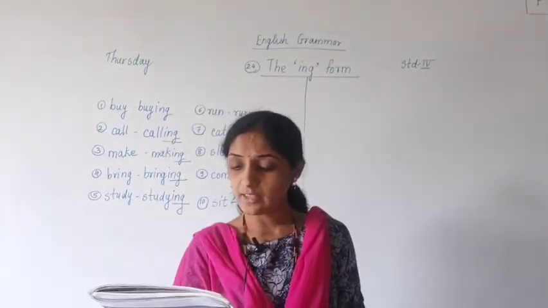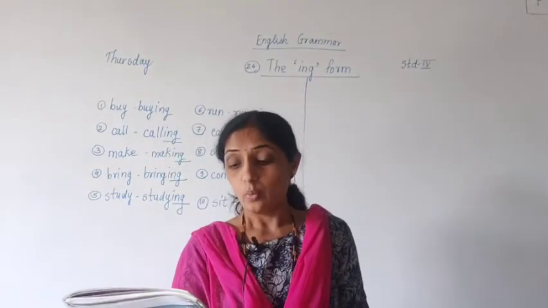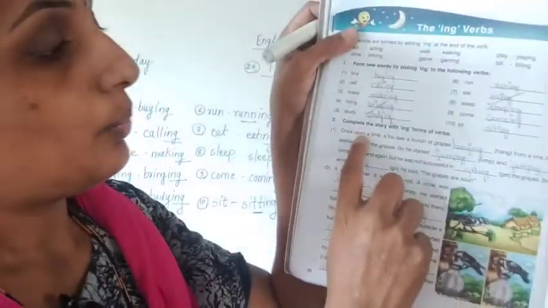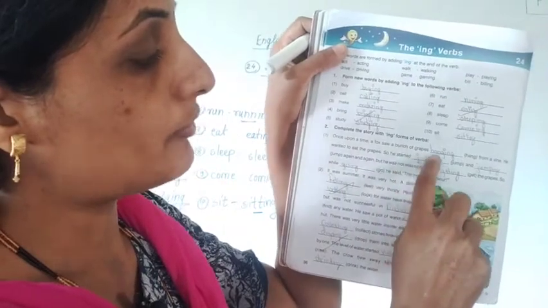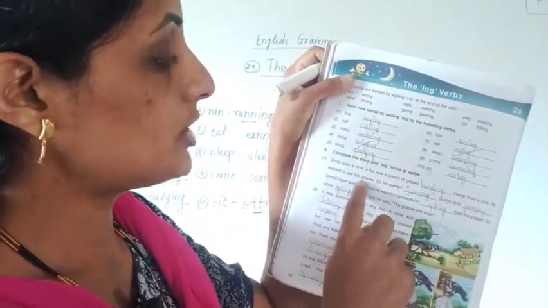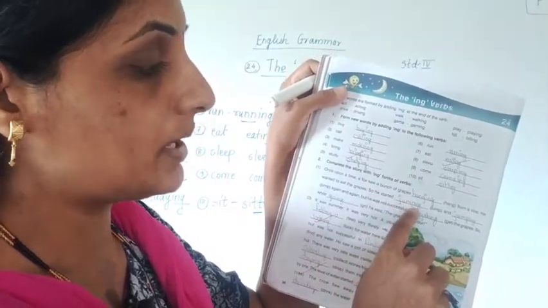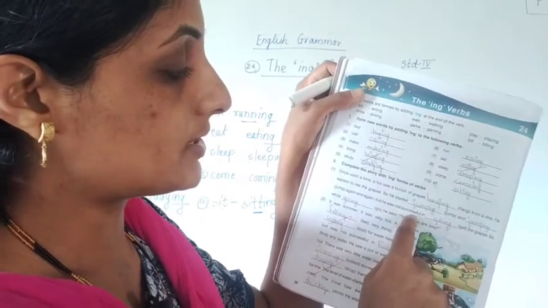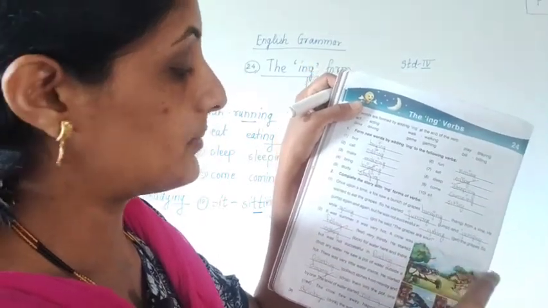Now complete the story with the ing form of verbs. Once upon a time, a fox saw a bunch of grapes hanging from a vine. He wanted to eat the grapes, so he started jumping again and again, but he was not successful in getting the grapes.